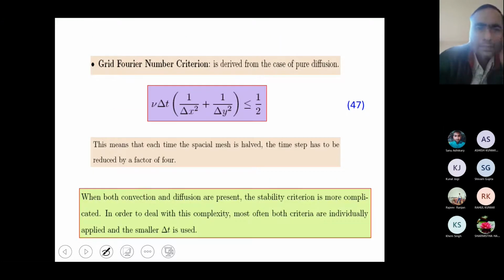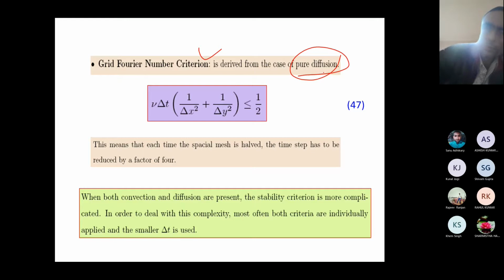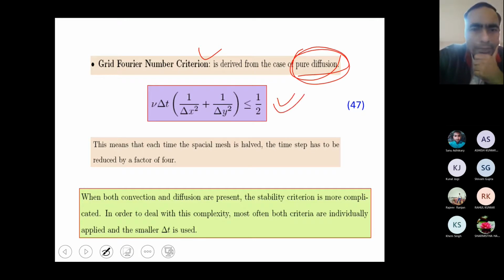The other criterion is the grid Fourier number criterion. It is for the pure diffusion case. As I said, two extreme cases are covered here: one is the pure convection case and one is the pure diffusion case. Mathematically it is explained like this. This means that each time the spatial mesh is halved, the time step has to be reduced by a factor of 4.